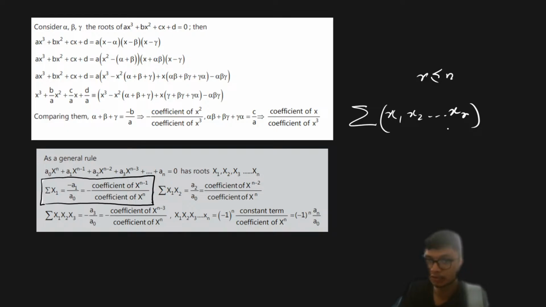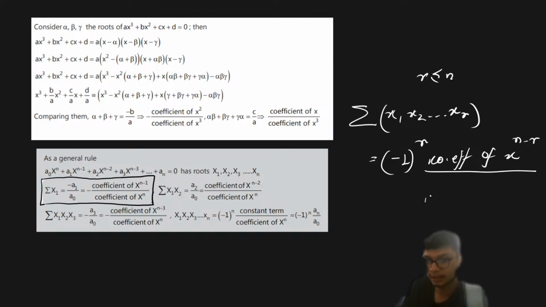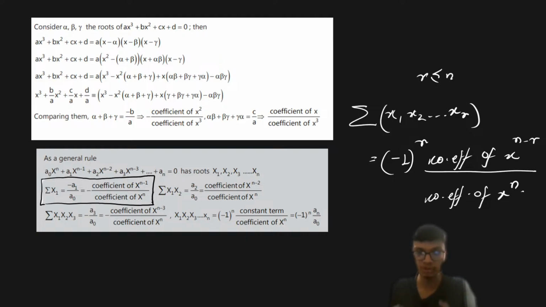If you want the summation of the product of the roots taken r at a time, it is given as minus 1 to the power r, times the coefficient of x to the power n minus r, divided by the coefficient of x to the power n. That is how you generalize and find the sum and product of the roots.